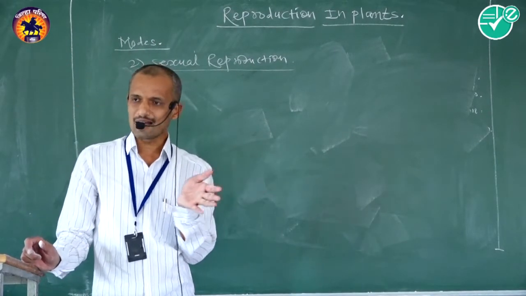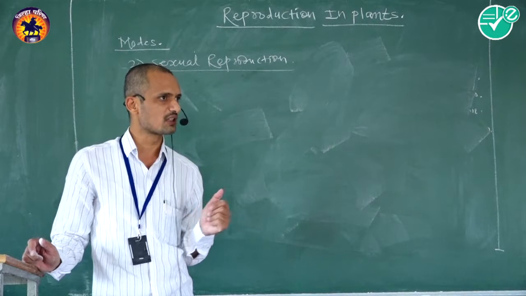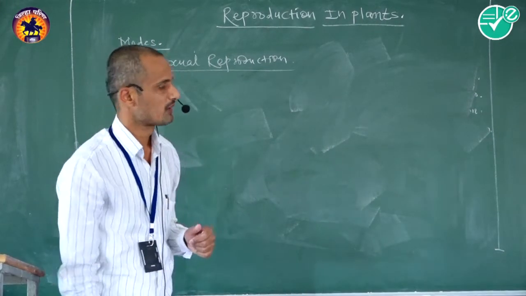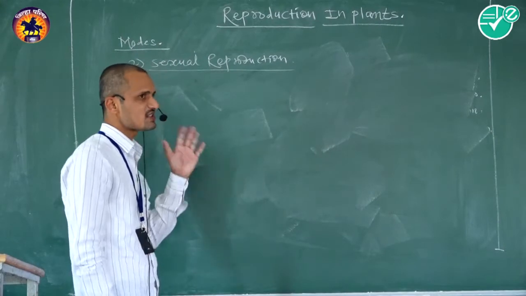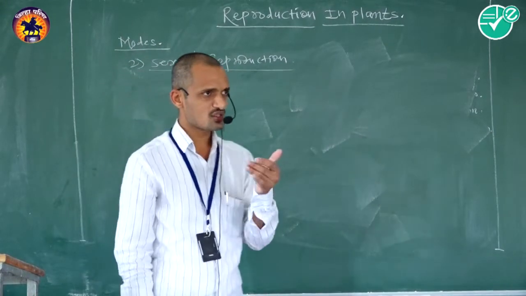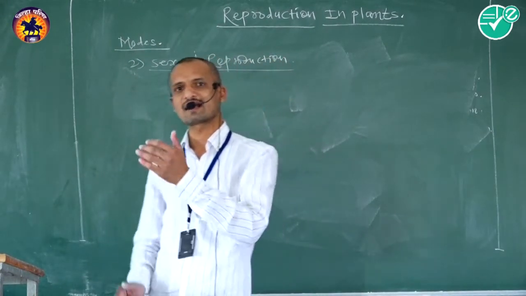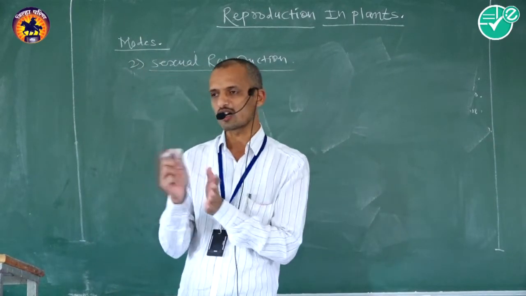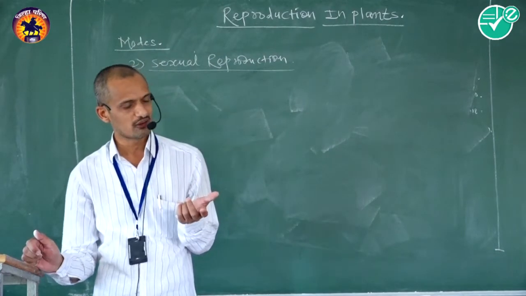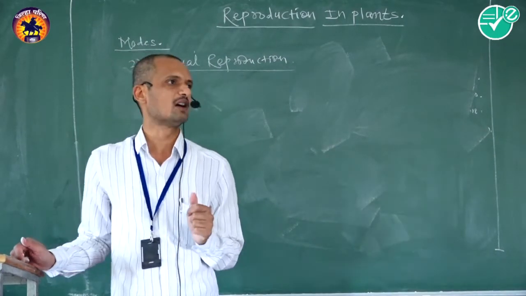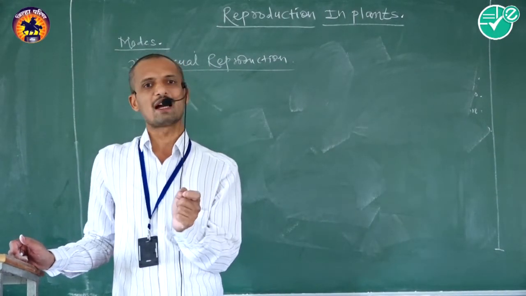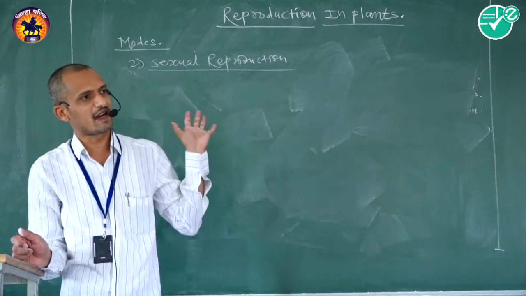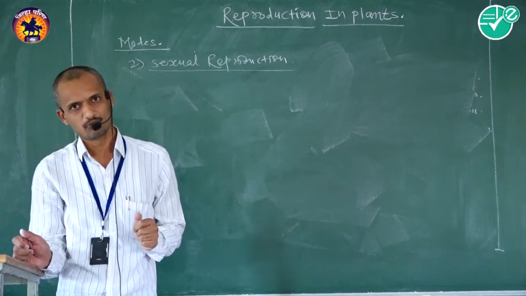Typical structure of a flower consists of two parts. First one is the floral axis, last one is the floral whorls. Floral axis includes two parts. First one is the pedicel, second one is the thalamus. Pedicel is the stalk of the flower. When a pedicel is present in a flower, it is called a pedicellate flower, and when a pedicel is absent in a flower, it is commonly called a sessile flower.